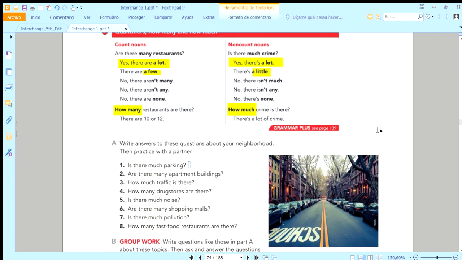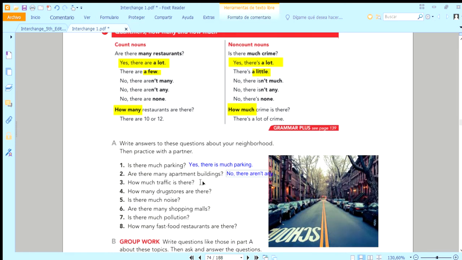In Irapuato, I live in Floresta. And is there much parking? Yes. There is much parking. Are there many apartment buildings? No. In Floresta? No, no apartment buildings. There aren't any.